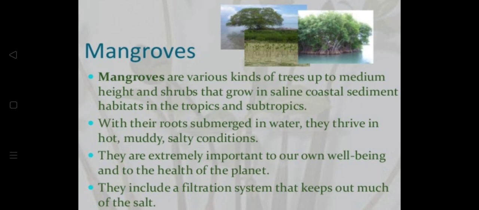They are extremely important to our well-being and to the health of the planet. These mangroves play a very important role because they are definitely providing food and shelter. That is one thing which is very common in them. They include a filtration system that keeps out much of the salt.